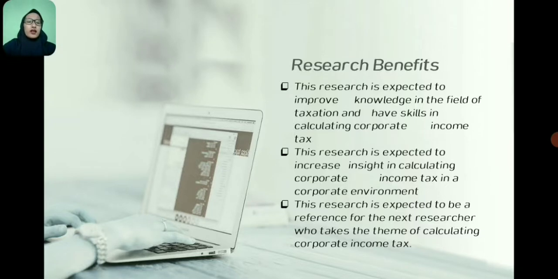Research benefit. Number 1, this research is expected to improve knowledge in the field of taxation and have skill in calculating corporate income tax. Number 2, this research is expected to increase insight in calculating corporate income tax in corporate environment. And the last, the research is expected to be a reference for the next researcher who take the theme of calculating corporate income tax.